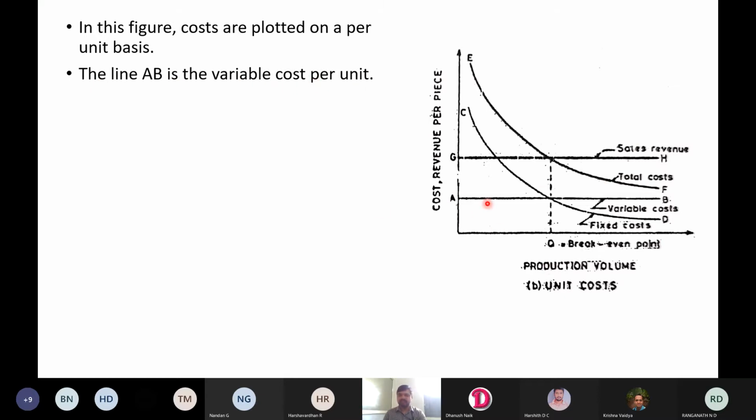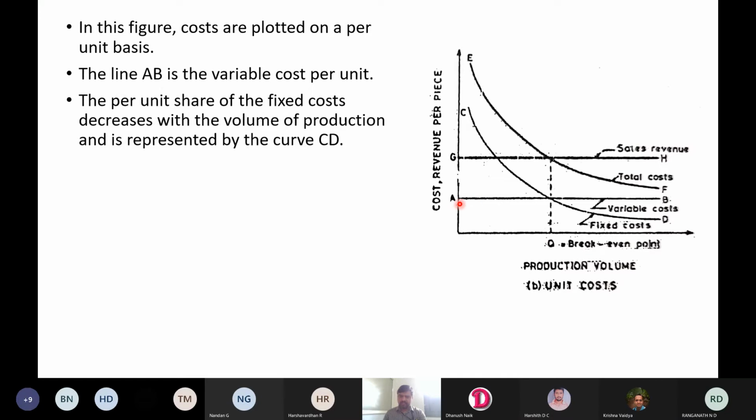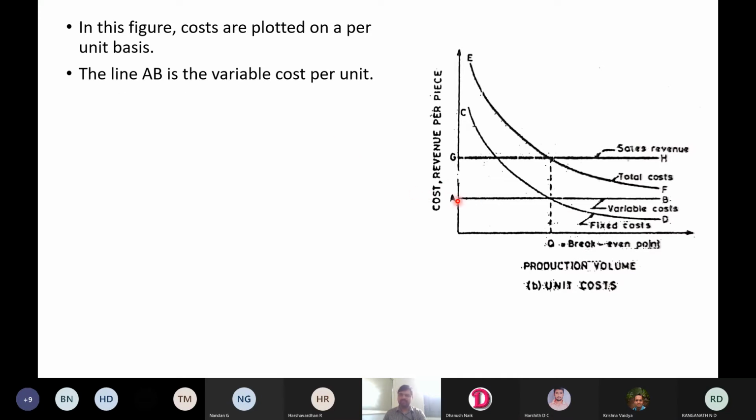So that means if there is a product, the raw material required for each product will be same. If you are producing a same product in 1000 pieces, every piece of a product will consume same amount of raw material, and again every piece will consume same time of the labor. So the variable cost will remain same irrespective of the production volume. That is denoted by the line AB. So this denotes variable cost.